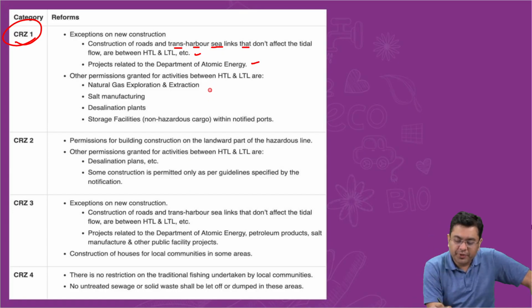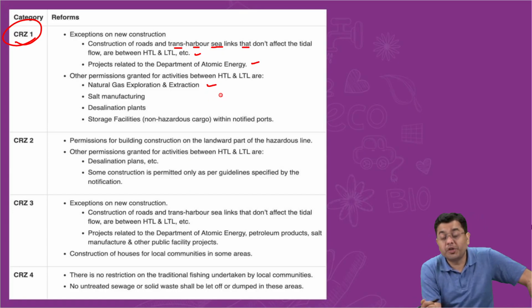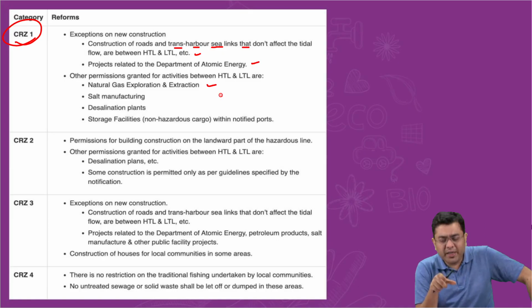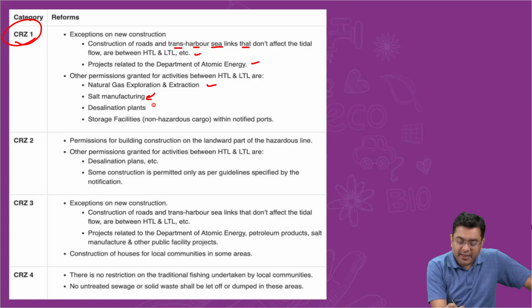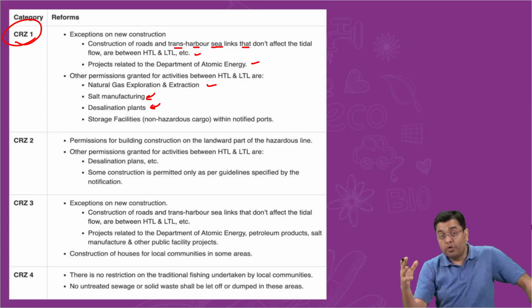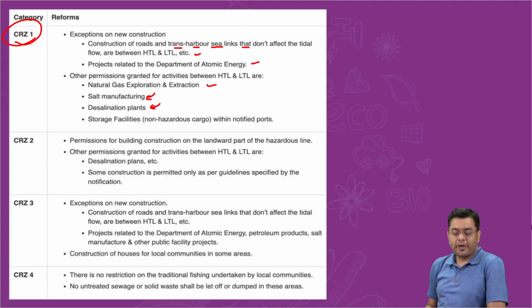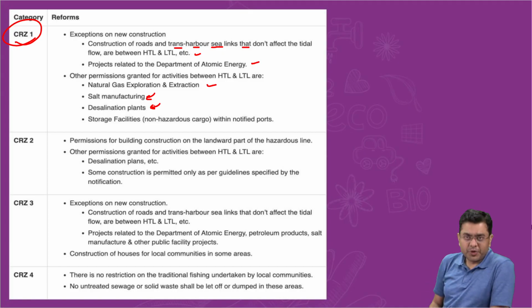Other permissions for natural gas exploration and extraction, because, for example, if you talk about the crude oil in the Krishna Godavari basin, now that crude oil exploration mostly you will carry out in the region of this high intertidal zone or in the region of the continental shelf, right? So salt manufacturing, desalinization plant, in order to convert that salty seawater into fresh water. So there are some exceptions. Only few things are allowed.